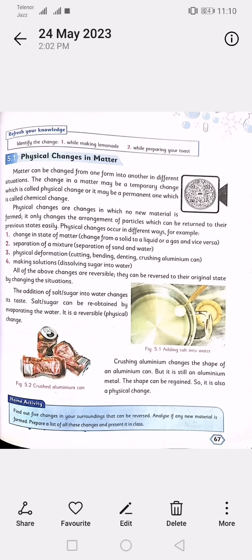Crushing an aluminum can changes its shape, but it is still aluminum metal. The shape can be regained, so it is also a physical change.